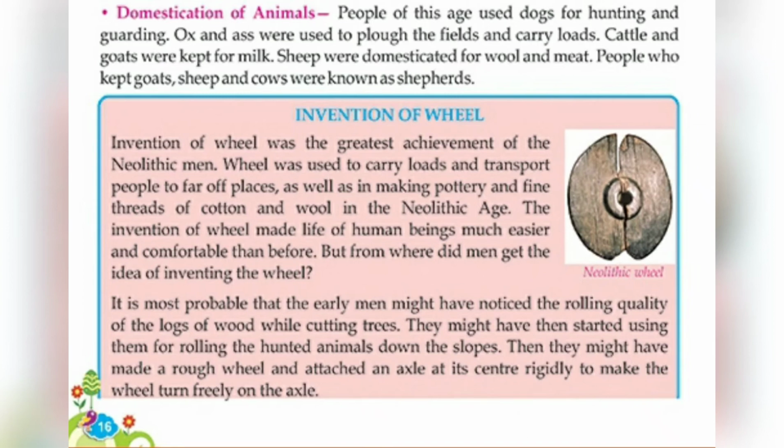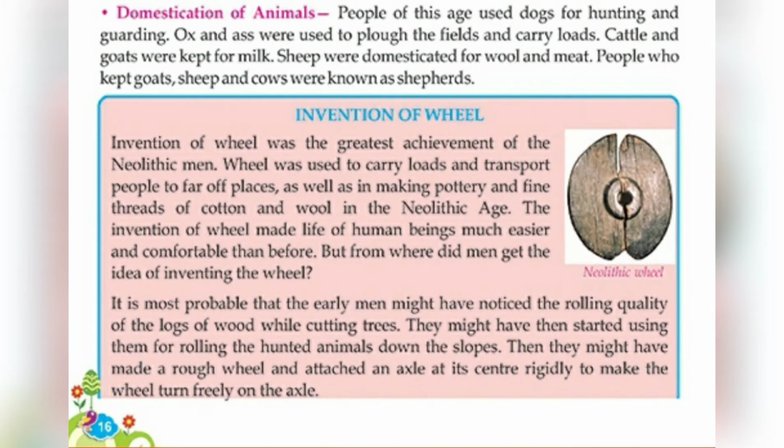Now, the invention of the wheel. The invention of the wheel was the greatest achievement of Neolithic man. The wheel was used to carry loads and transport people to far off places, as well as in making pottery and fine threads of cotton and wool. All these things were done with the help of the wheel. The invention of the wheel made life of human beings much easier and more comfortable than before. But from where did man get the idea of inventing the wheel?